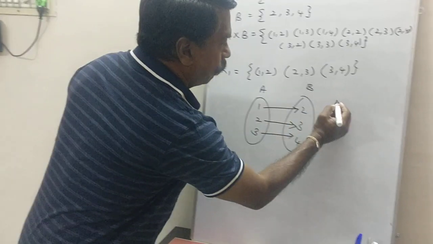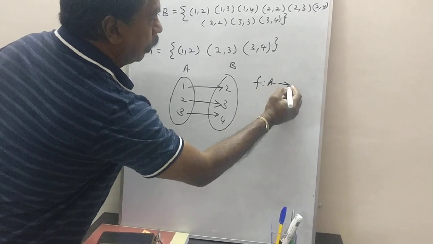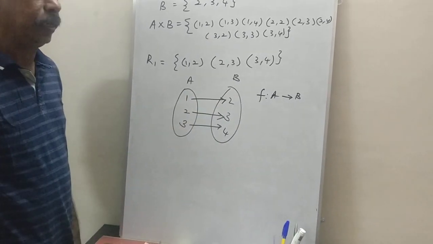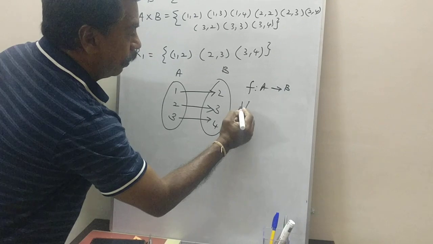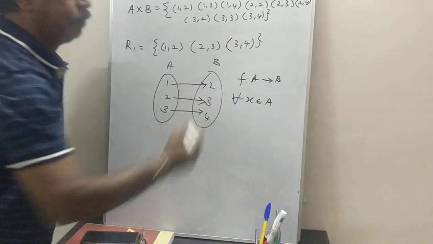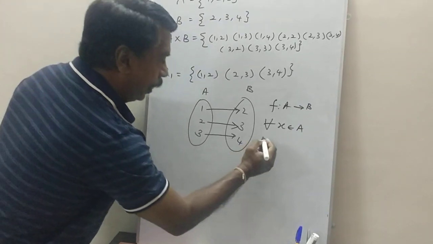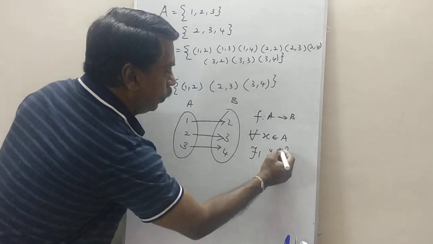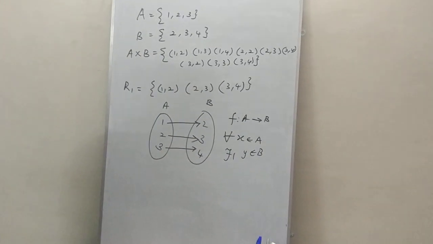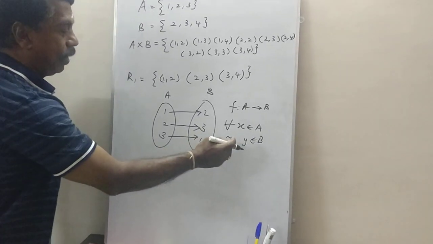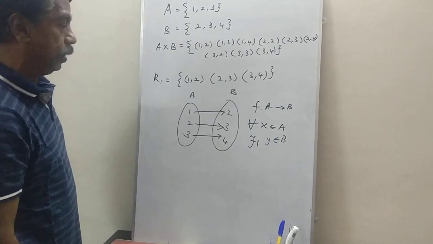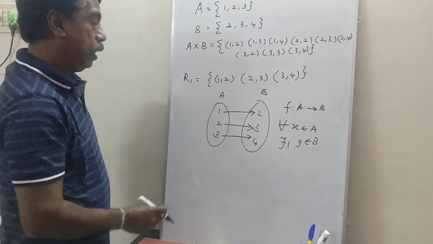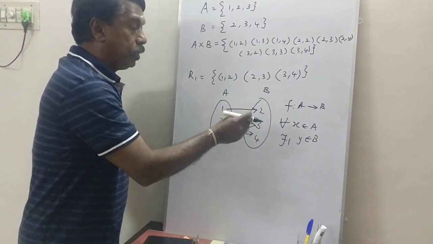A relation F from A to B is said to be a function if for every x belongs to A, there exists only one y belongs to B. That is, each and every element of the set A should have only one image in B.